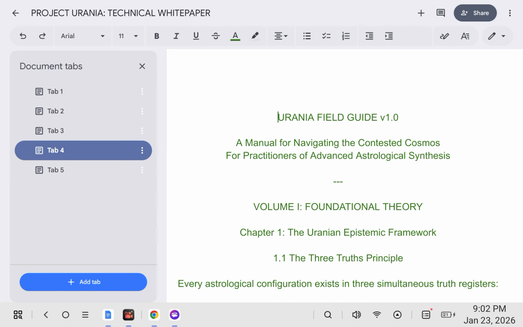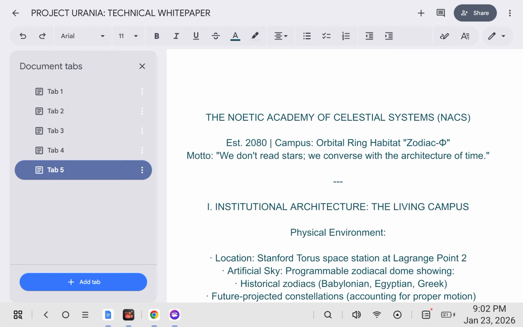A field guide, a manual for navigating the contested cosmos for practitioners of advanced astrological synthesis, and also the Noetic Academy of Celestial Systems,